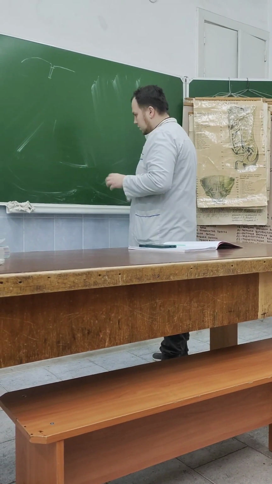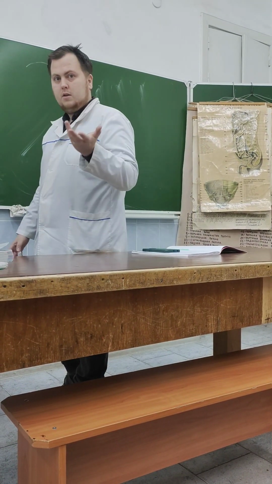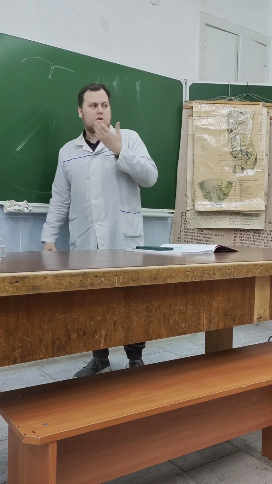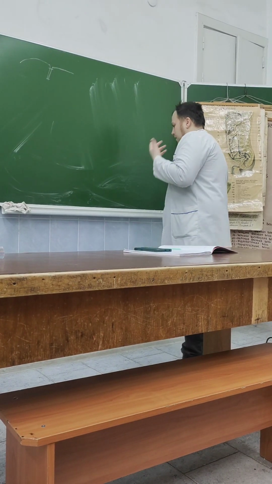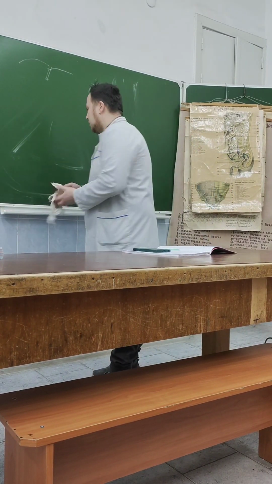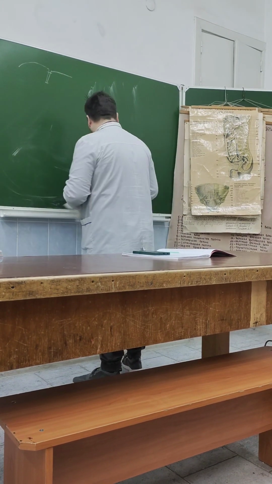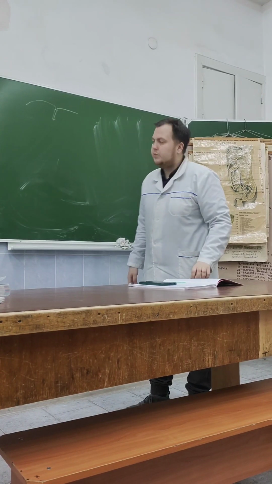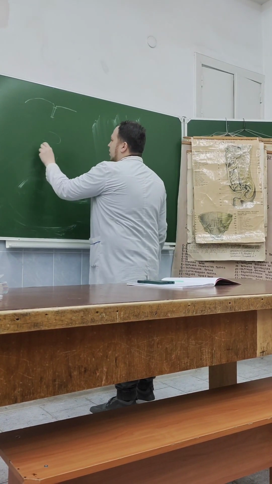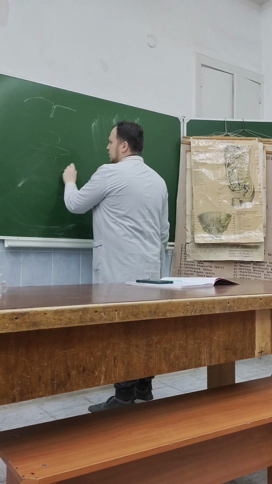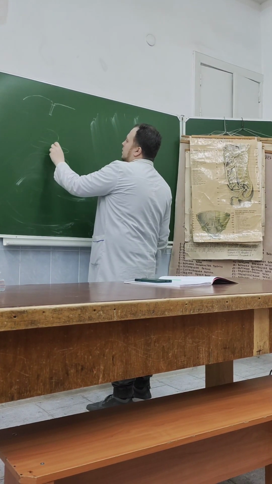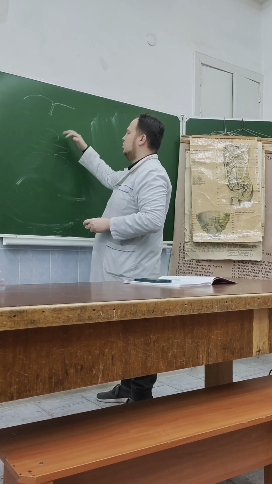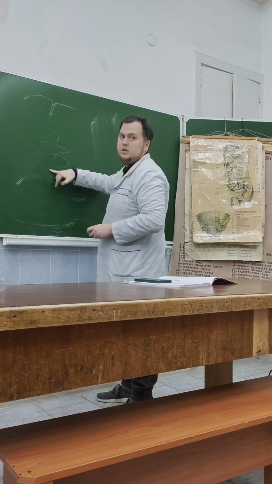The first pair of cranial nerves is olfactory. So by its name, we understand that it is responsible for smell. It starts from the special cells which are located in the olfactory region of the nasal cavity. So if you remember the nasal cavity, there will be three nasal conchae, yes, superior, middle, and inferior, and three nasal meatus, superior, middle, and inferior meatus.